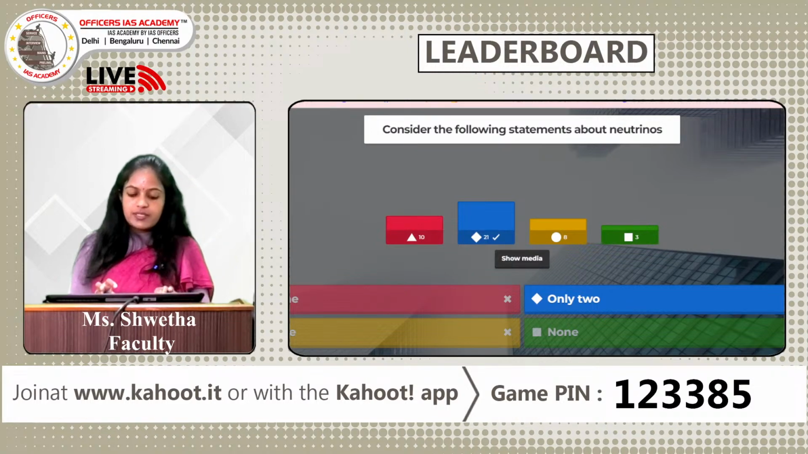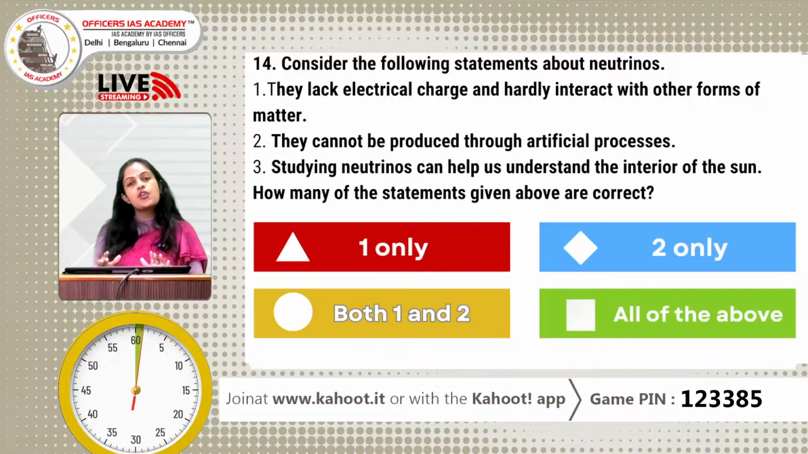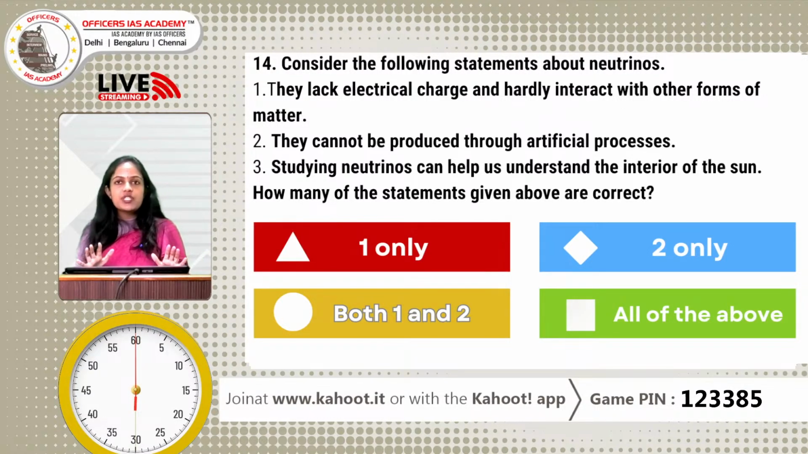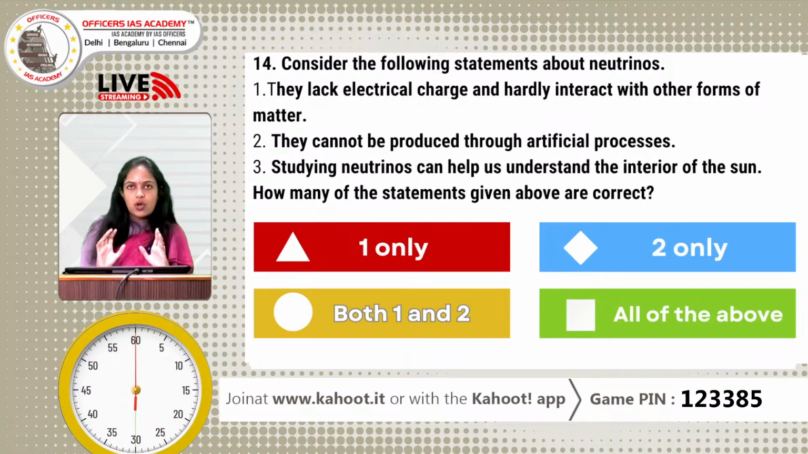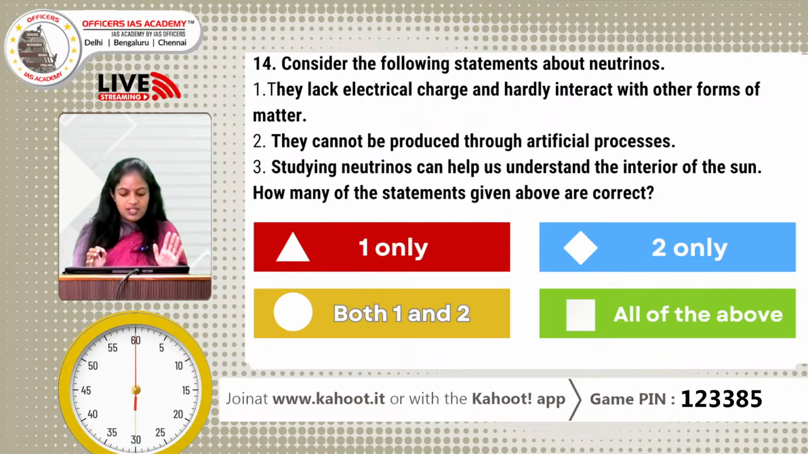The first statement: they lack electrical charge and hardly interact with other forms of matter. So, what are these neutrinos? Neutrinos are nothing but subatomic particles and they have a very small mass. Remember, they do not have an electrical charge. Since they do not have an electrical charge, they are not able to interact with other forms of matter. If they are not able to interact with other forms of matter, it is going to make it difficult to detect and to study them. So, the first statement is correct.